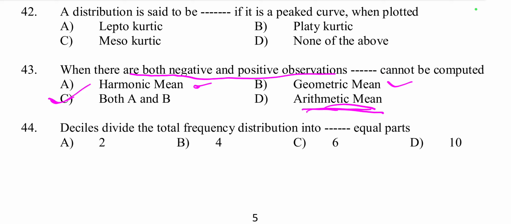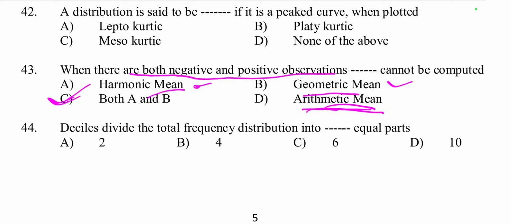So the right answer is both option A and B, because geometric mean involves multiplying all data values and taking the nth root. So if any value is negative or 0, then the geometric mean becomes undefined. And harmonic mean uses reciprocal of the values, means 1 by.